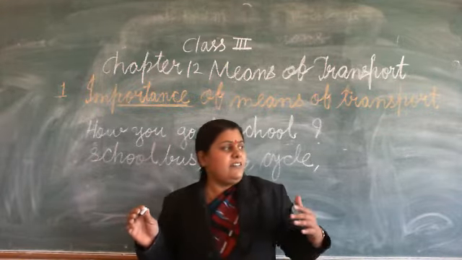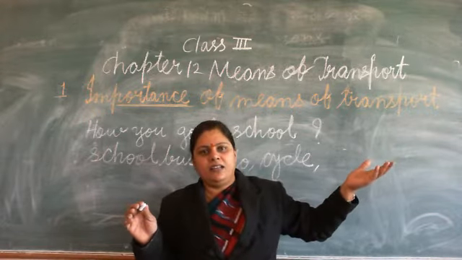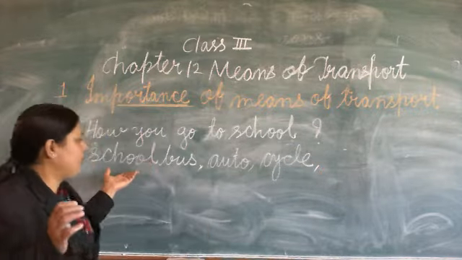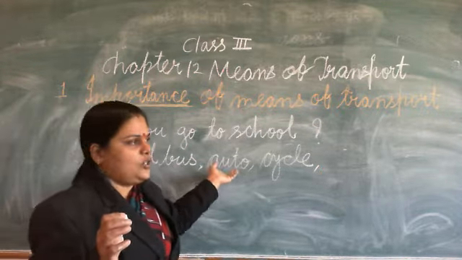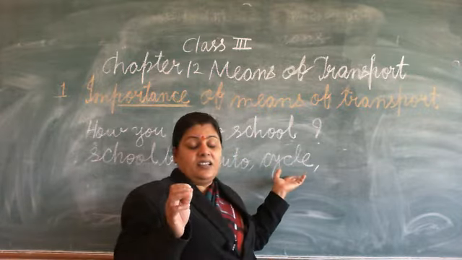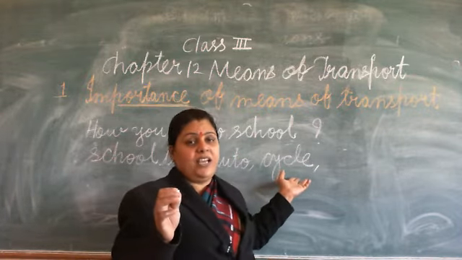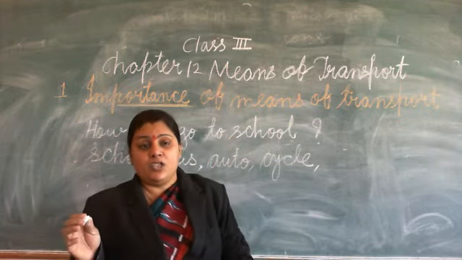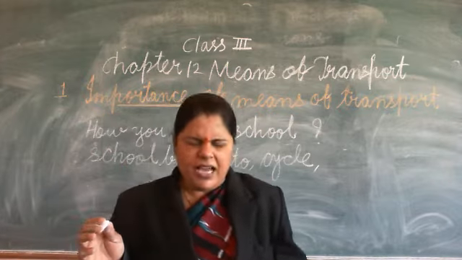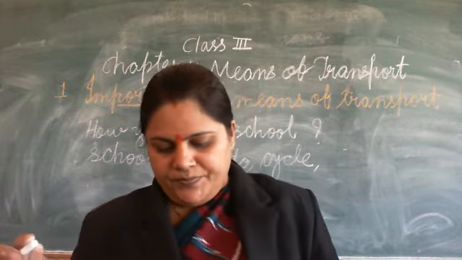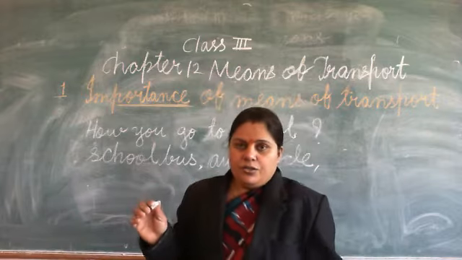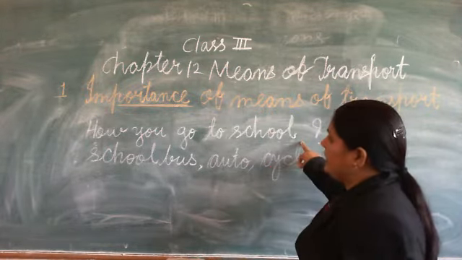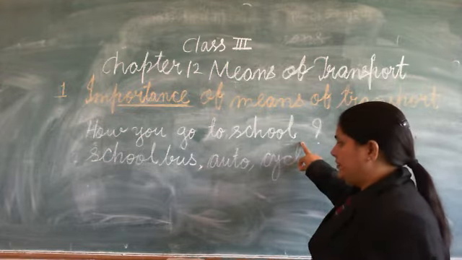Suppose my house is very near to the school, then I will not come by bus. I will not come to school by bus. I will not come to school by auto. I will not come to school by scooty or bike, or I can come by walk if my house is not very far from the school, right? So this is about line number 1. This explanation about line number 1, how you go to school.